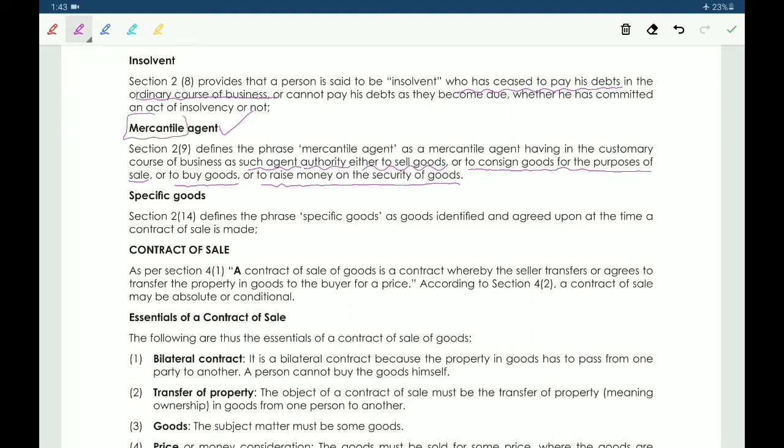Next, specific goods. Specific goods are goods identified and agreed upon at the time the contract of sale is made. So at the time of contract of sale, the goods are identified. These are the specific goods. Okay. Next, contract of sale.